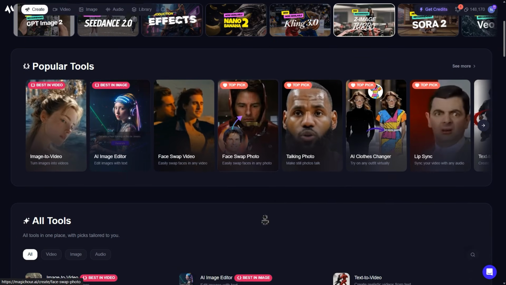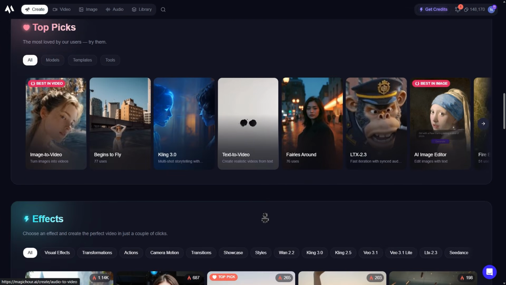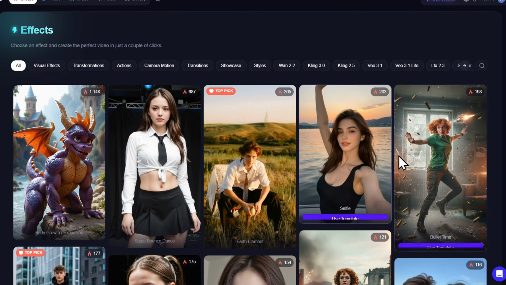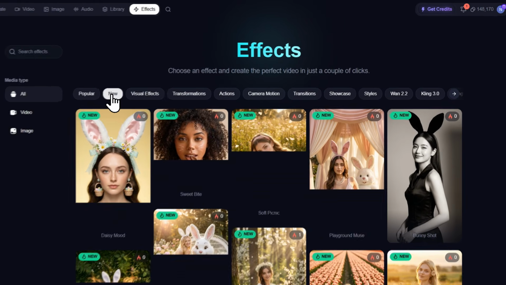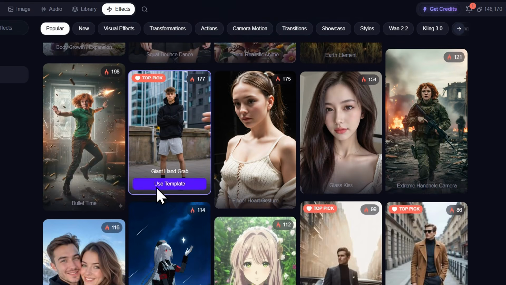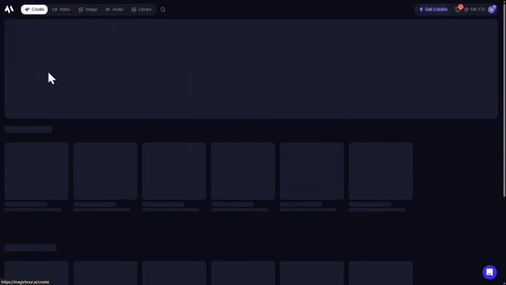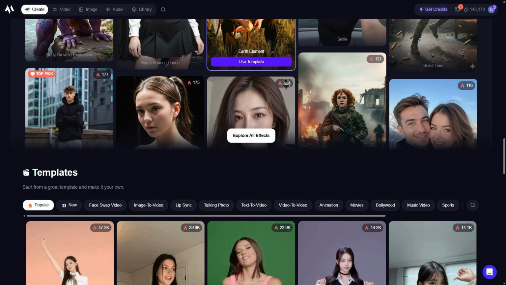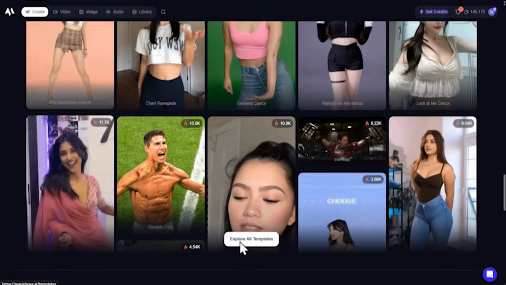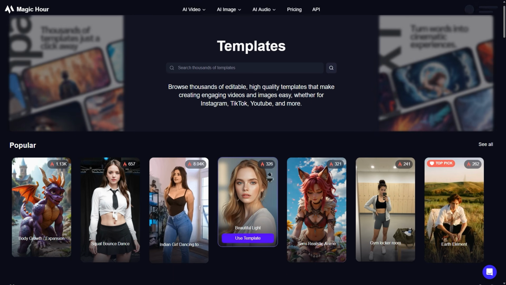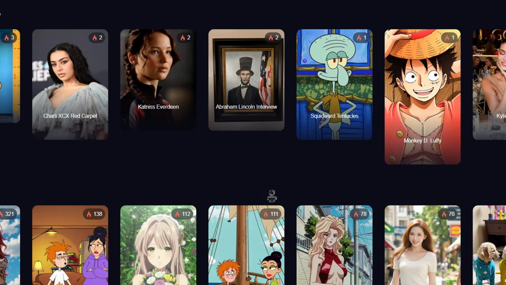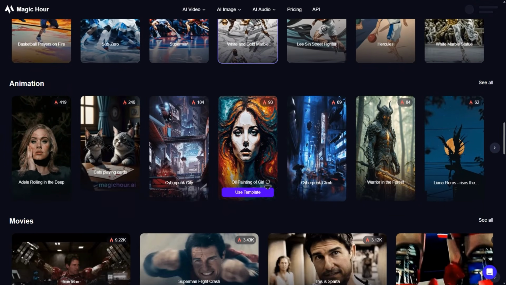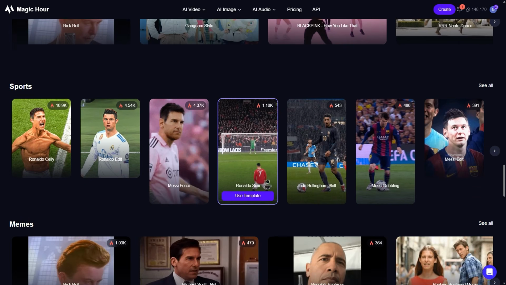Now, another thing that stands out is the templates and effects section. This is useful if you don't want to start from scratch. You can browse different styles, trends, effects, and ready-made formats. For a lot of creators, this is probably the easiest entry point, because sometimes you don't know exactly what prompt to write. You just want to pick a style, upload an image, and see what happens. This can work really well for trend content, meme videos, AI effects, character videos, or quick social media experiments. And honestly, this makes the platform more beginner-friendly. You don't have to be a prompt expert to start creating.